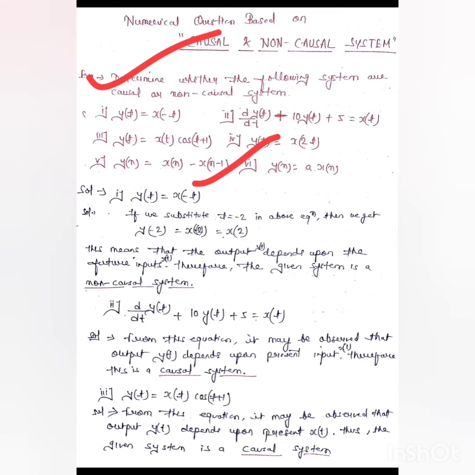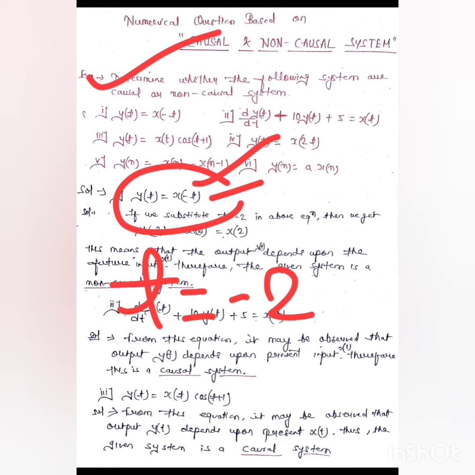Here there is a doubt whether this signal is present input or past input. Hence, in order to understand whether the given system is past value, present value or future value, we have to substitute a value. Here in the given system, we substitute t equals minus 2.